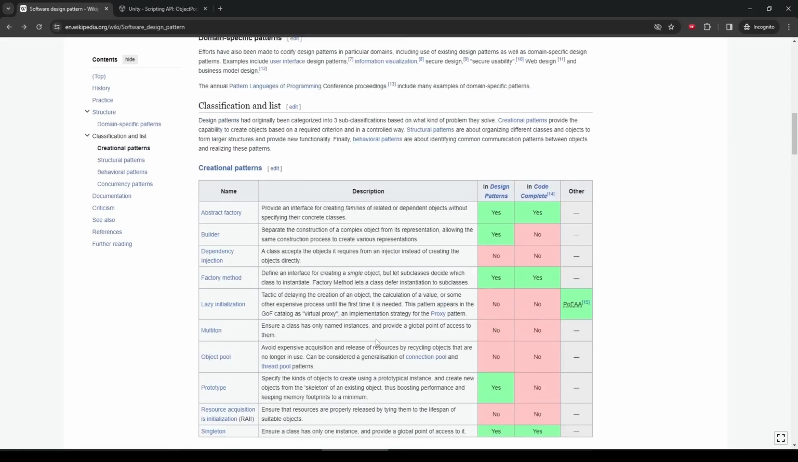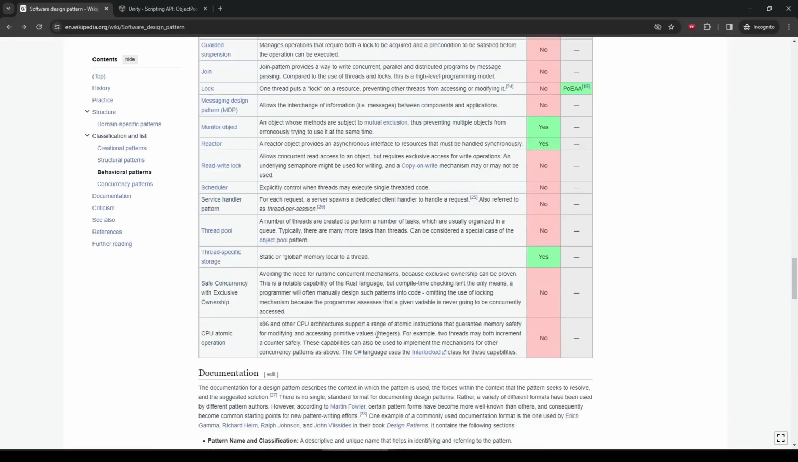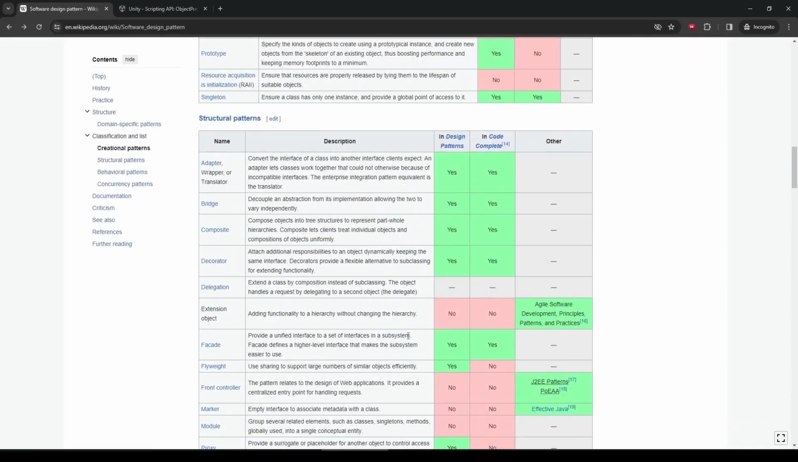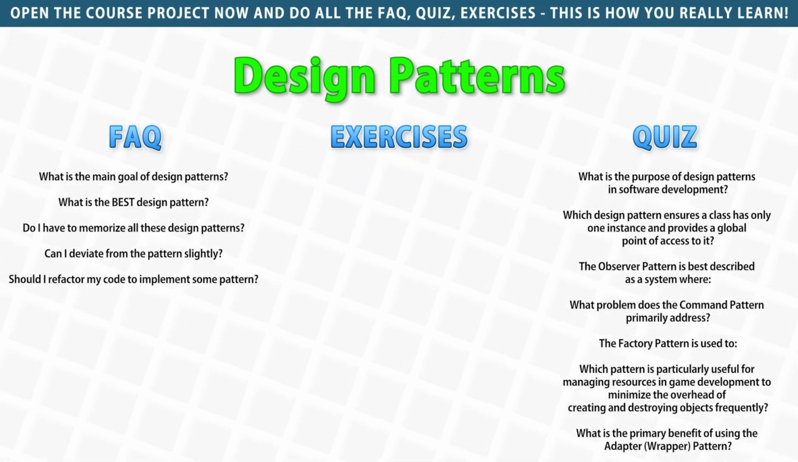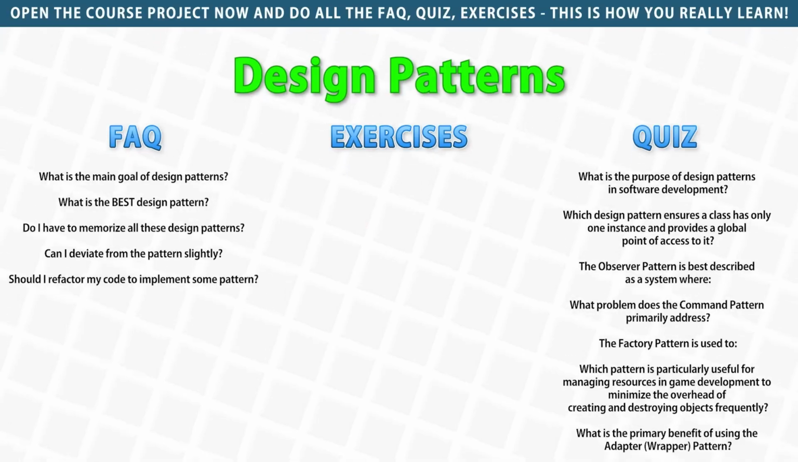So I highly encourage you to research some design patterns in order to be familiar with them, but again, don't worry too much about memorizing them, especially not all of them. I certainly do not have memorized all of these patterns, only a handful of them. Then as you go through your game dev or programming career, you'll learn which ones you will commonly use as you encounter similar problems.